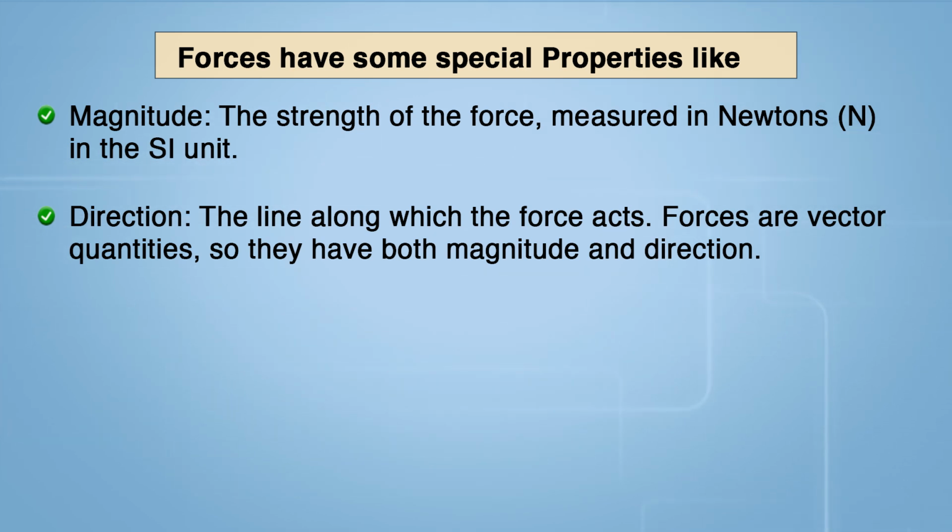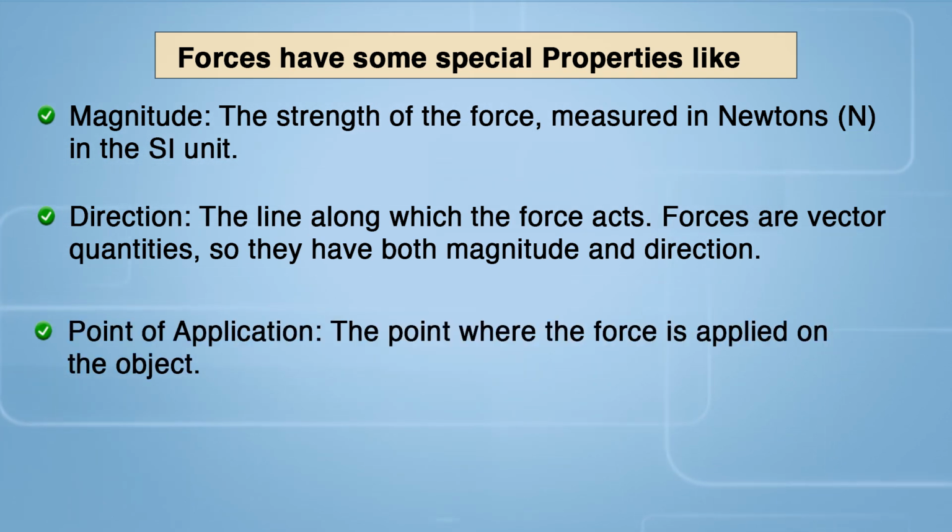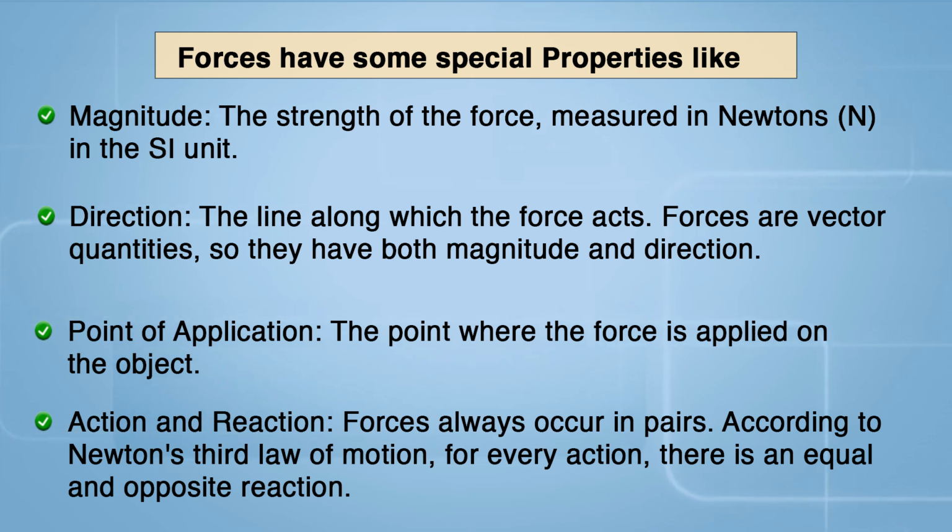Forces are vector quantities, so they have both magnitude and direction. Point of application. The point where the force is applied on the object. Action and reaction. Forces always occur in pairs. According to Newton's third law of motion, every action has an equal and opposite reaction.